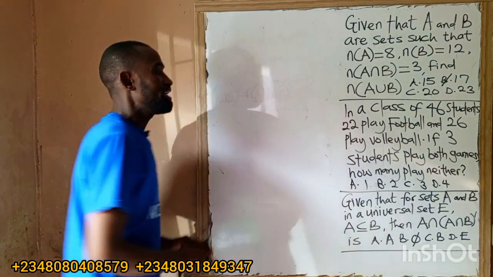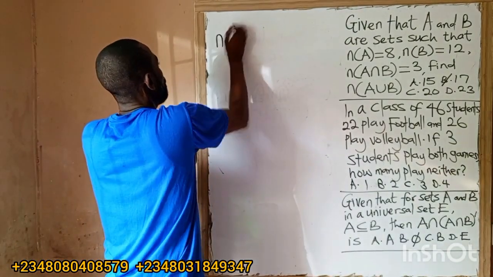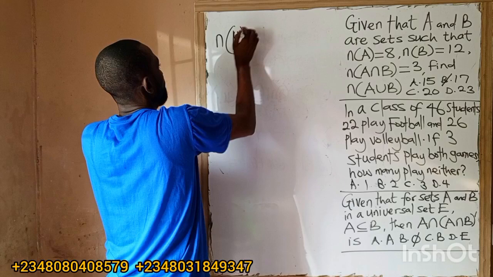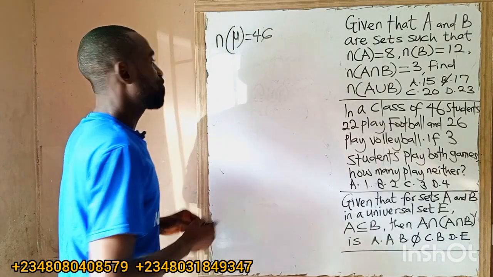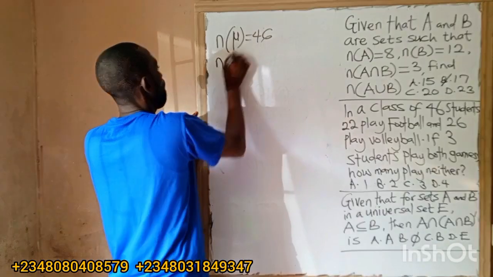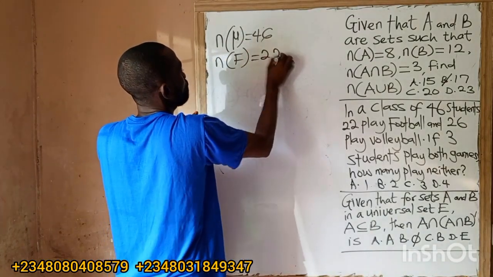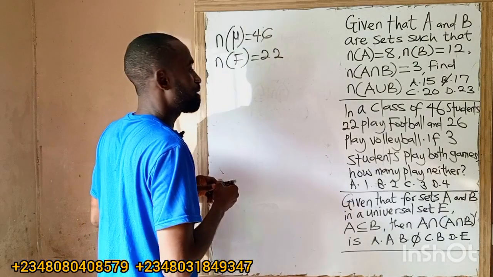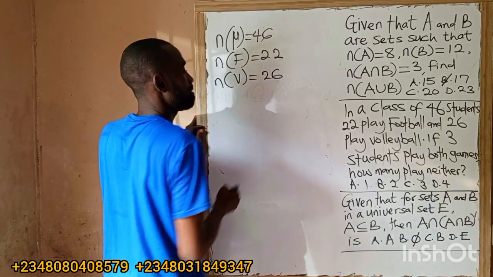So we have, in a class of 46 students, the number of the universal set equals 46. 22 play football: the number of those that play football is 22. 26 play volleyball: the number of volleyball is 26.